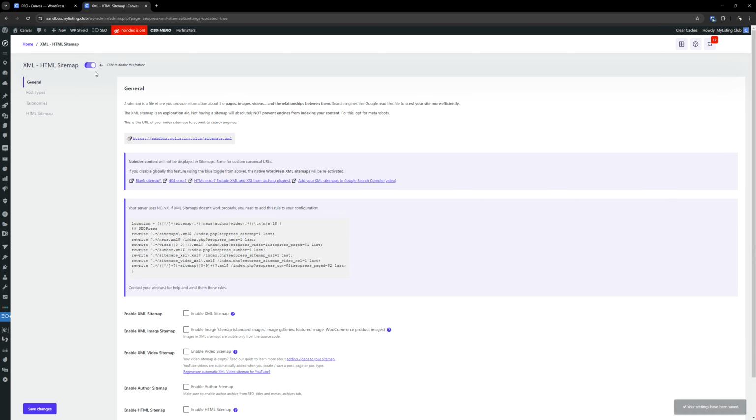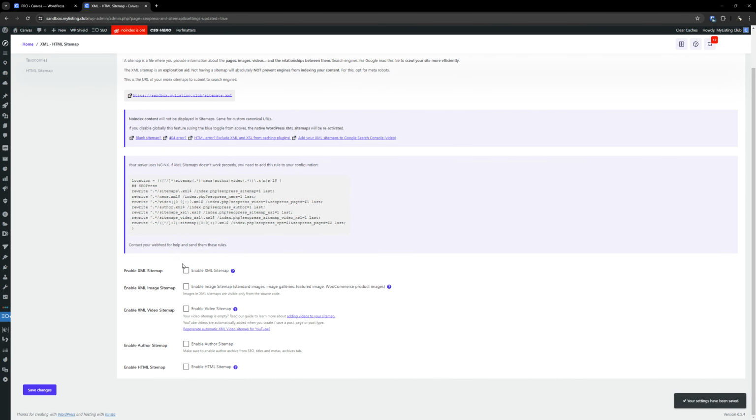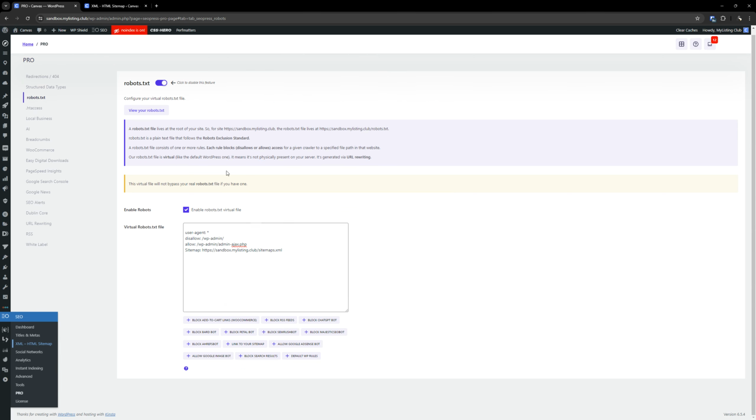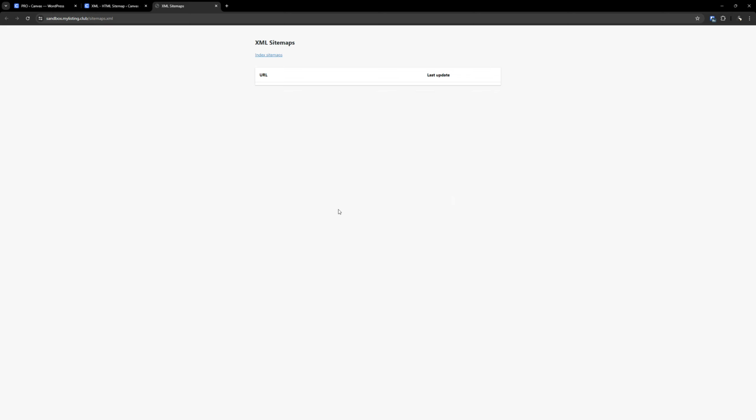I'm going to turn that on real quick and toggle this on. This is getting a little outside of what we're doing here, but I want to show you that it actually works and what it does. Now if we go back here, we'll just copy that link. We can actually go to it from this screen too. Just click on that link. And there we go.